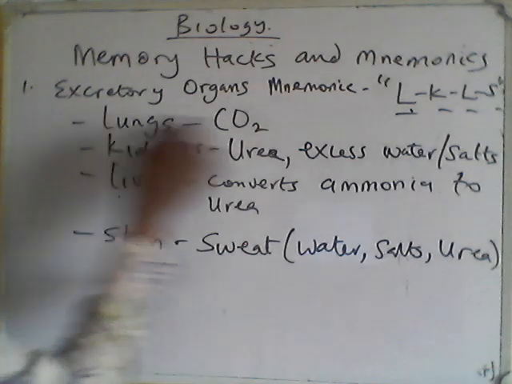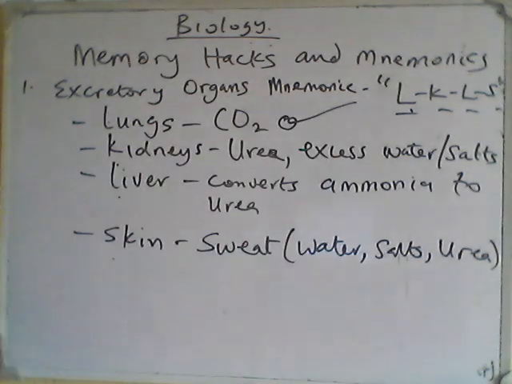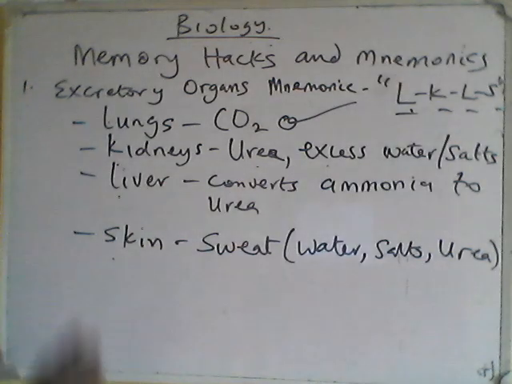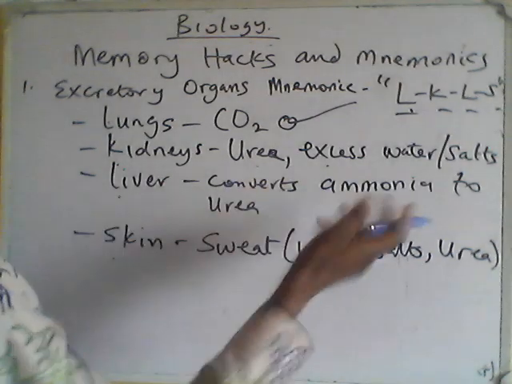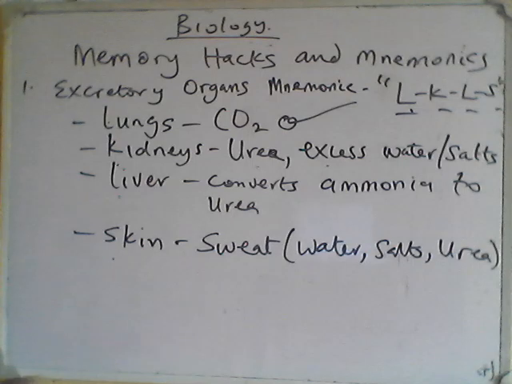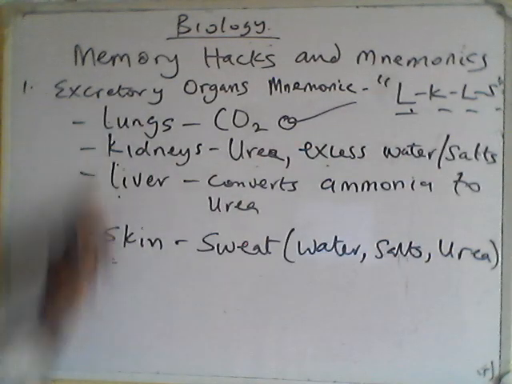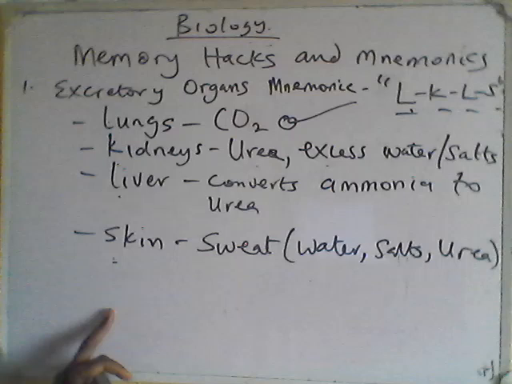The lungs take out carbon dioxide, the kidneys take out urea, excess water and salt, the liver converts ammonia to urea for excretion, and the skin excretes sweat, a combination of water, salt, and urea. So take note of this mnemonic so that you can remember the excretory organs for human beings.